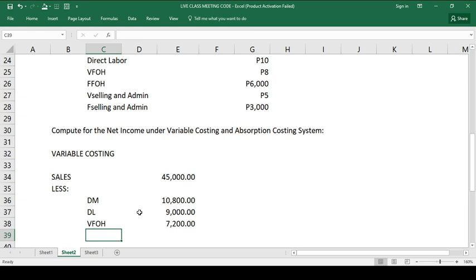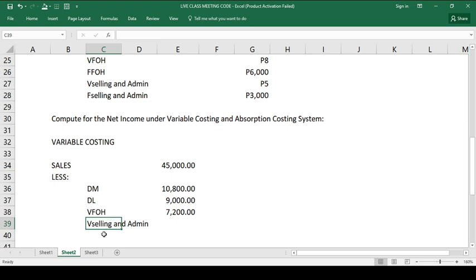Considering we are using the variable costing, we need also to deduct the variable selling and administrative cost as part of deducting it from the sales to determine the contribution margin. So, the variable selling and admin, how are we going to compute that? Sabi sa problem, that is 5 pesos per unit multiplied by 900. So, that's it.